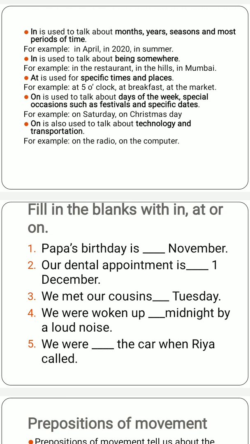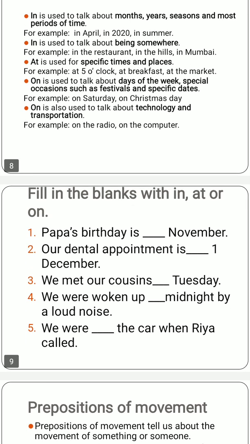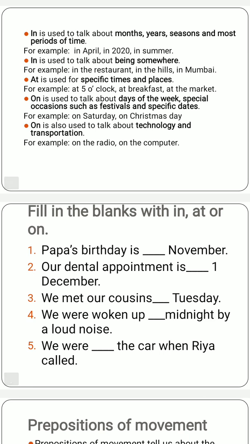We met our cousins dash Tuesday. A particular day is given. Again, when a particular day is given, we will use the word "on". We met our cousins on Tuesday. We were woken up dash midnight by a loud noise. We were woken up at midnight. Why did we use "at" here? "At" is used here because midnight is a specific time. Midnight means 12 o'clock, you can say. Midnight is a specific time, so we used "at" midnight.